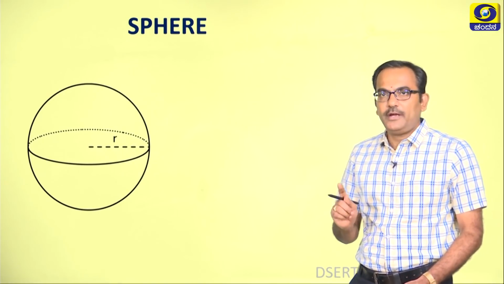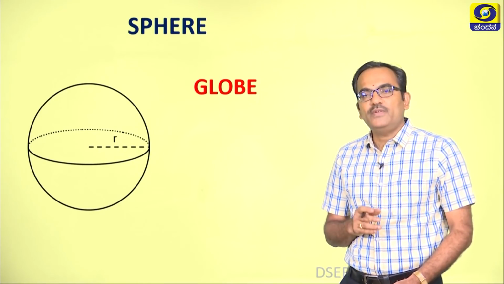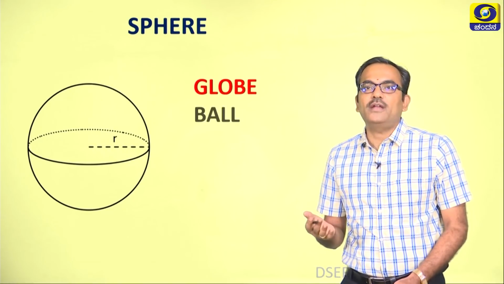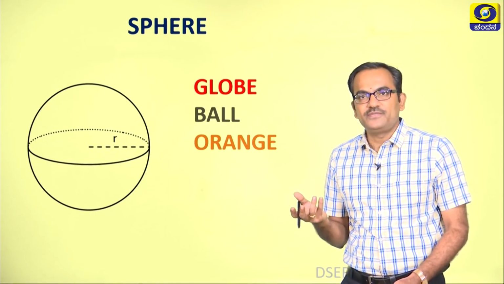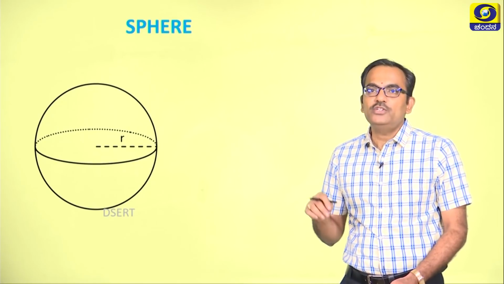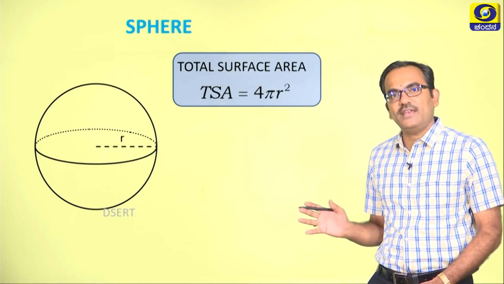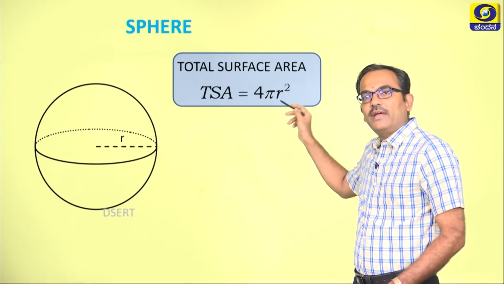Sphere has only one attribute, which is r. An example for a sphere is a globe or a ball with which the children love to play, and a fruit like an orange, right? So, what are all the formulae that are connected with this sphere? Since it has only one attribute, every formula should have only r. Now, let us try to understand the total surface area of the sphere, which is nothing but 4 pi r square.